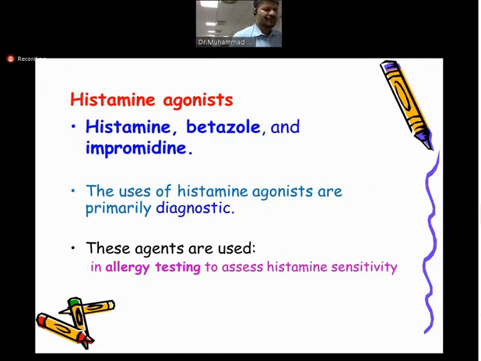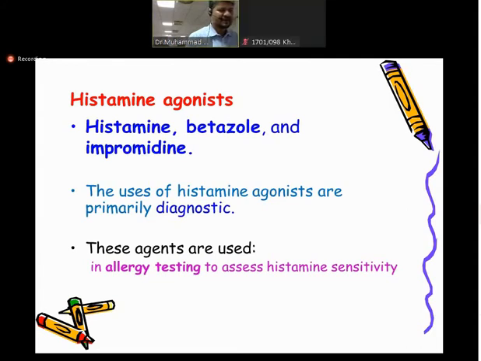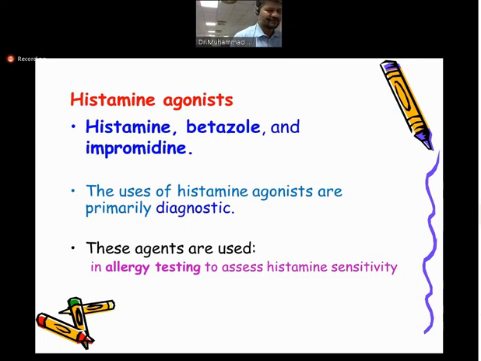Although the topic we are discussing is histamine antagonists, remember that histamine agonists are also present as drugs, or are available in the market. Histamine, betazole, and impromidine are the molecules that are histamine agonists. Their clinical use is very rare, but they can be used for allergy testing.